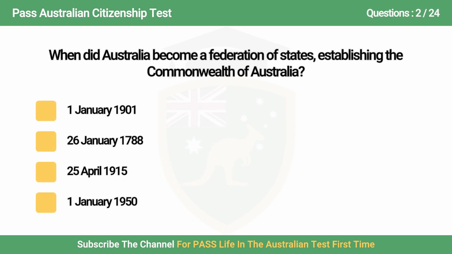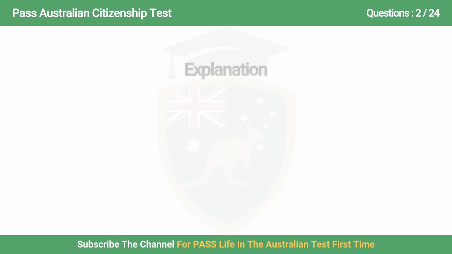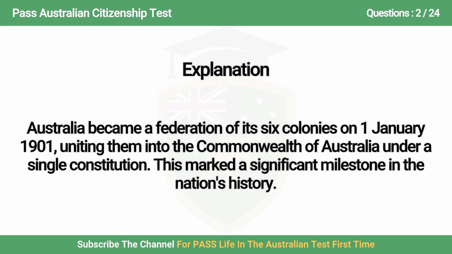Question 2. When did Australia become a federation of states, establishing the Commonwealth of Australia? A. 1 January 1901, B. 26 January 1788, C. 25 April 1915, D. 1 January 1950. Answer is A. 1 January 1901. Australia became a federation of its six states on 1 January 1901, uniting them into the Commonwealth of Australia under a single constitution. This marked a significant milestone in the nation's history.